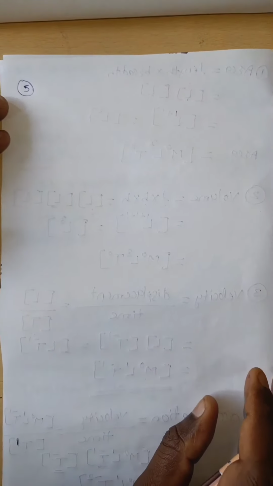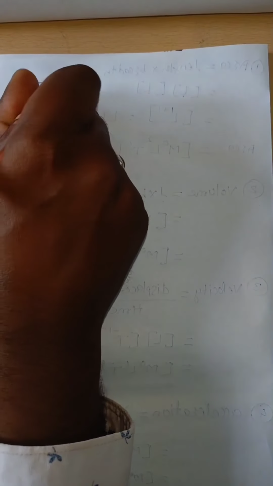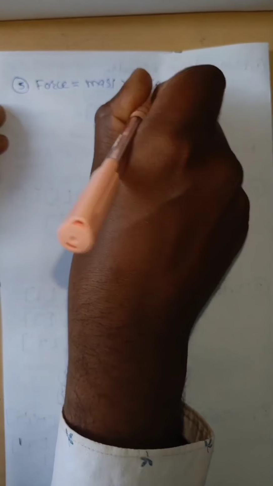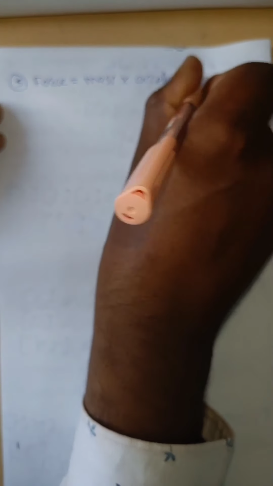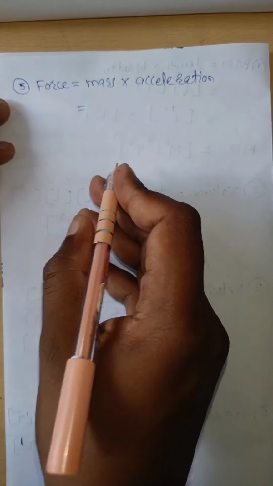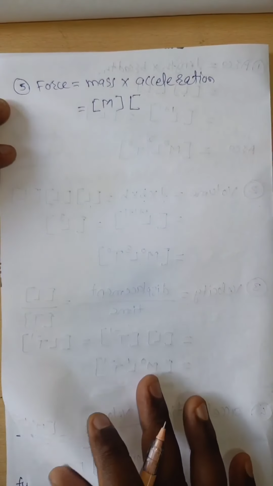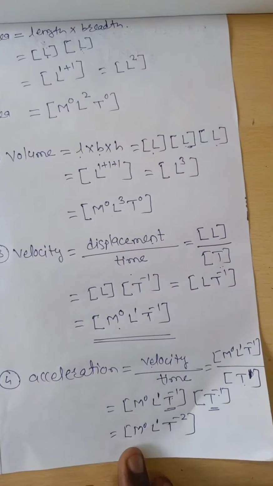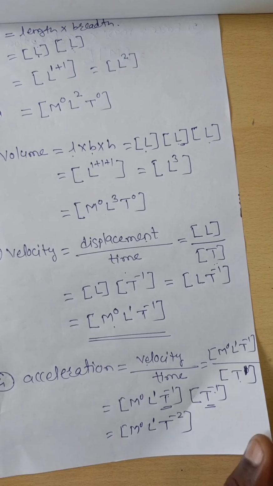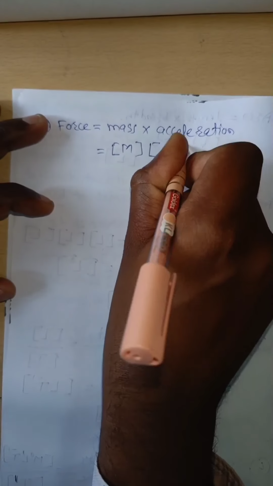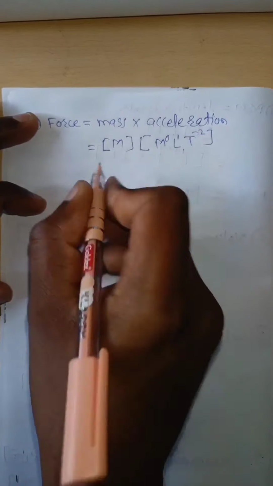Do you know that force is nothing but mass into acceleration? Now we have to find out the dimensional formula of force. Force is nothing but mass into acceleration. Then what is the dimension of mass? Dimension of mass is M, into the dimension of acceleration. What is the dimension of acceleration? M^0 L^1 T^-2.